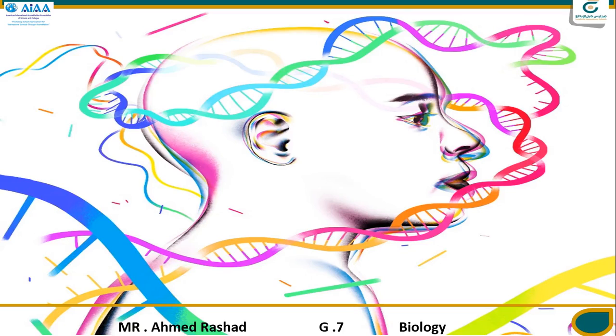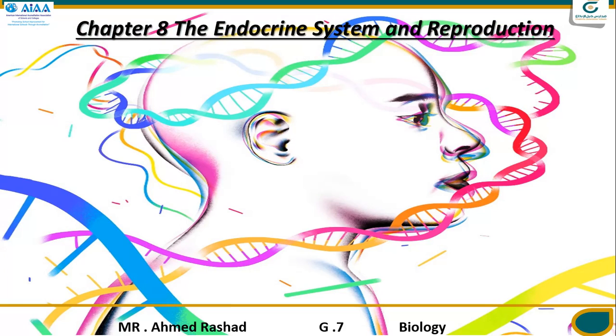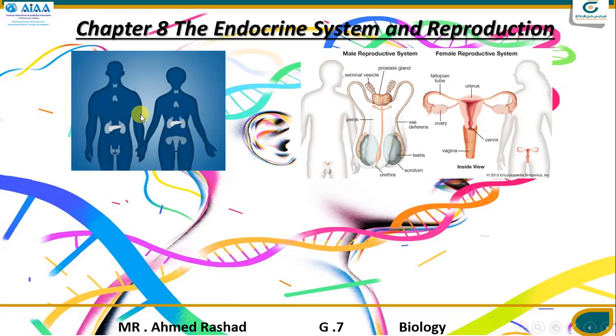Today, inshallah, we're going to start chapter number 8, and actually, this is the end of your biology book. This chapter talks about two important systems in your body, the endocrine system and the reproductive system. The endocrine system is made up of some glands that produce important hormones that help to control your activities, and it works together with the nervous system to control your body activities, actions and reactions.